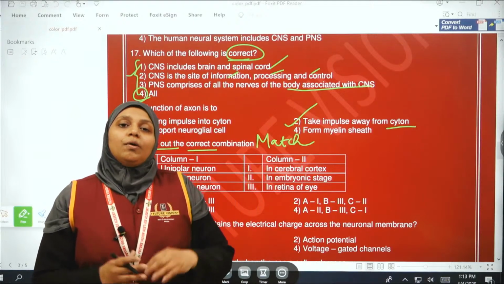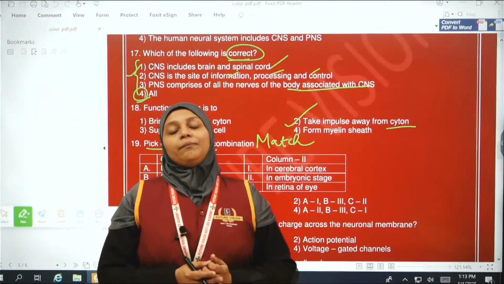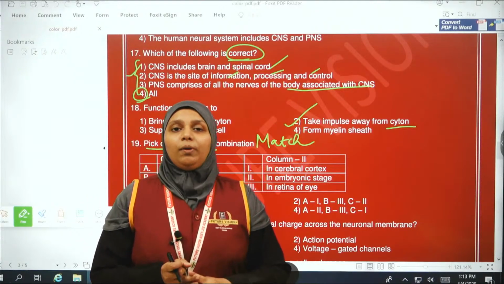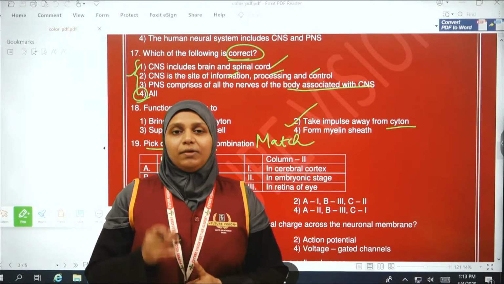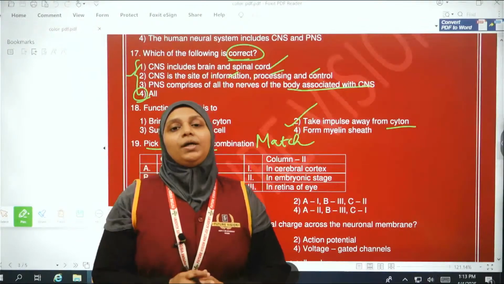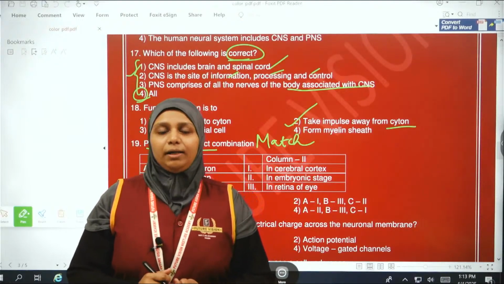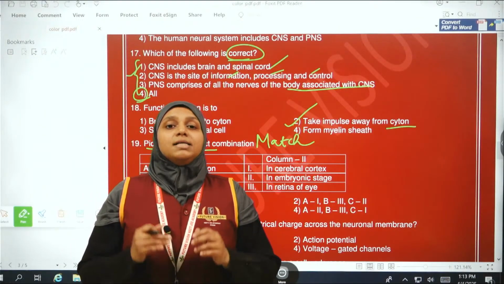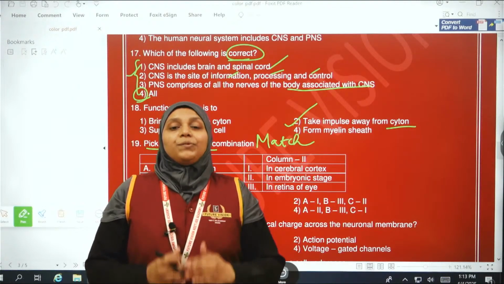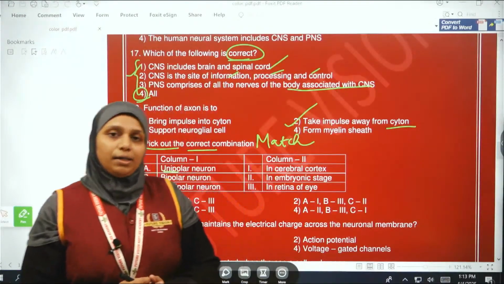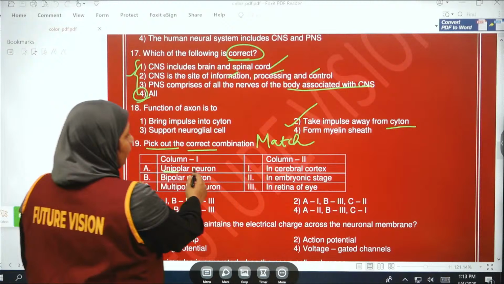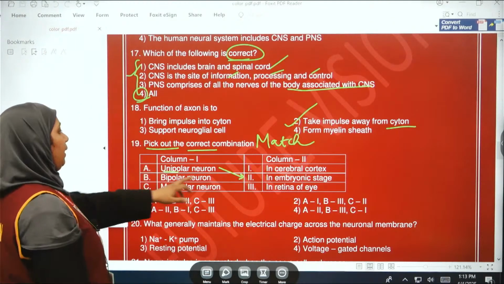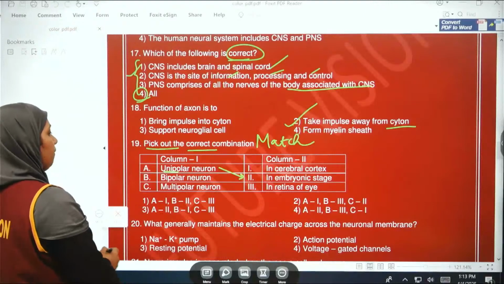Okay, so where is it present? The unipolar neuron is present in the embryonic stage. The bipolar neuron, we have two eyes, so the bipolar neuron is present in the retina of our eyes. Then the multipolar neurons are present in the cerebral cortex. Now we have to choose the correct option, match it. Unipolar neuron is present in the embryonic stage, so for A the option is 2.